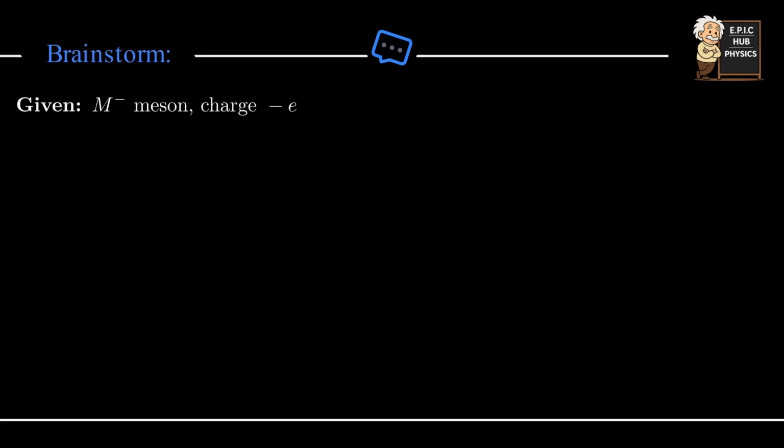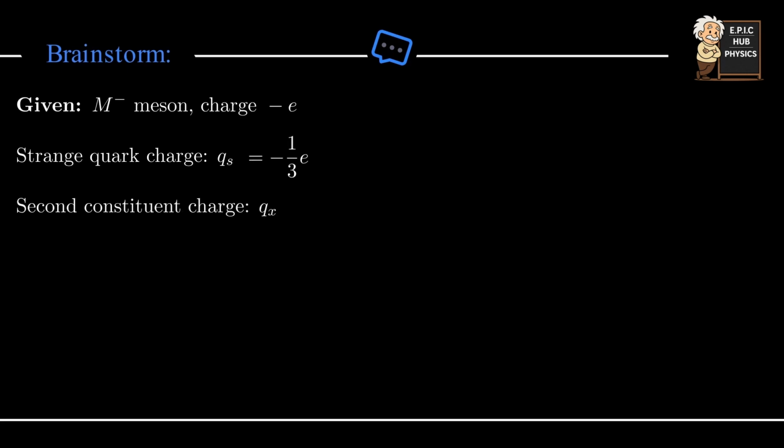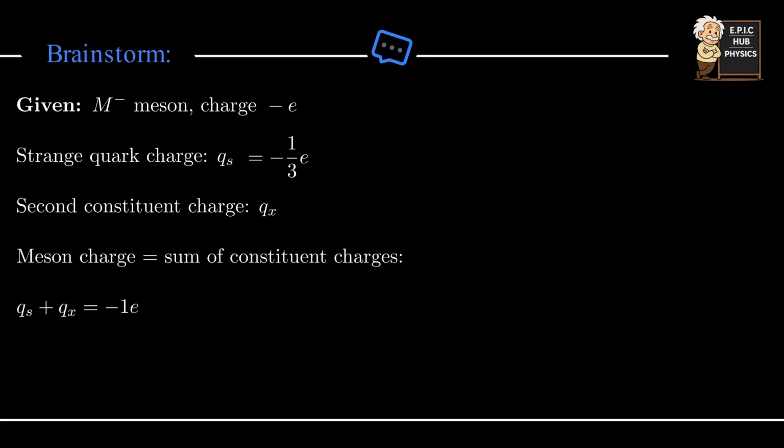Now let's think through the solution step by step. We are told the meson M- has a total charge of minus e. One constituent is the strange quark, which contributes minus 1/3 e. The charge of the second quark is unknown and denoted Q_x. The total charge of the meson is the sum of the charges of its constituents. Hence, Q_s plus Q_x equals the total charge of minus 1 e.